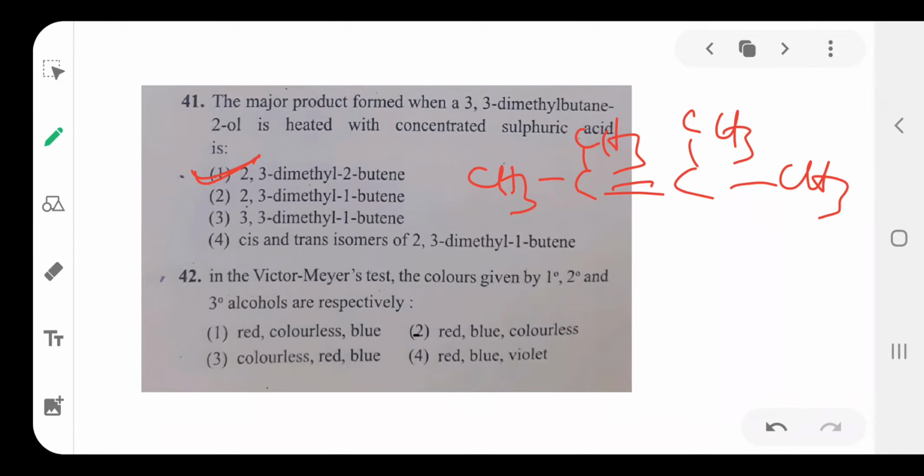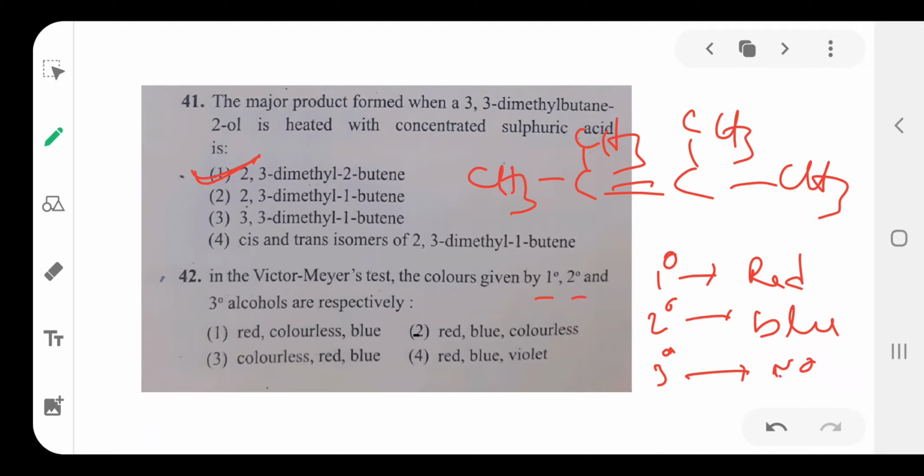In the Victor Meyer test, colors are given with primary, secondary and tertiary alcohols. Primary alcohol gives a red color solution, secondary alcohol gives a blue color solution, and tertiary alcohol gives a white solution, meaning no color or colorless. So red, blue or colorless. Option is 2.